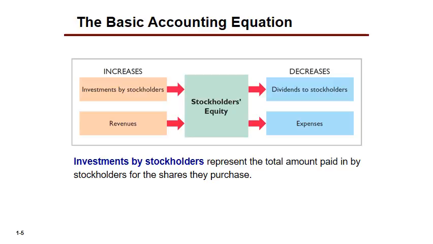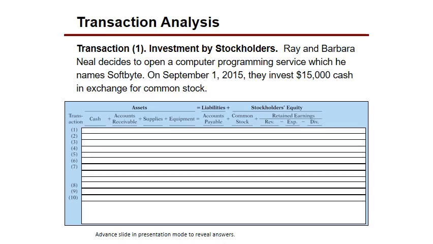Okay. So what happens? We sit here and we have our what? Investments by owners. That's obviously going to increase our stockholders' equity. And then what? And then we have our dividends. If we distribute to our stockholders, that's coming out of our retained earnings. That's going to reduce our stockholders' equity, right? Any question on that? Okay. All right, good.